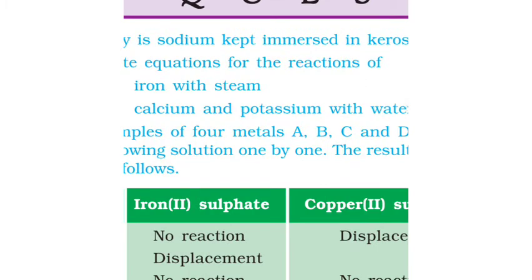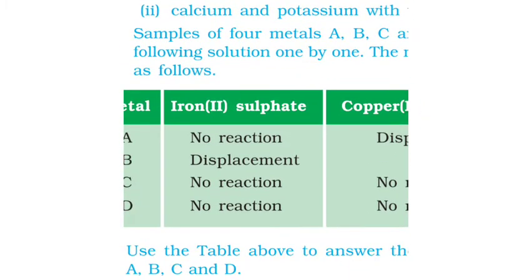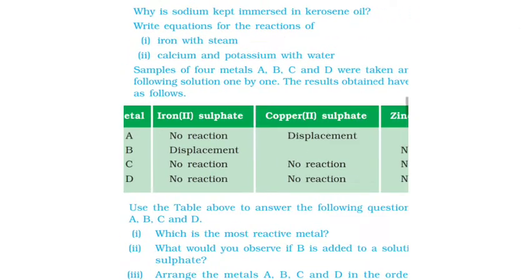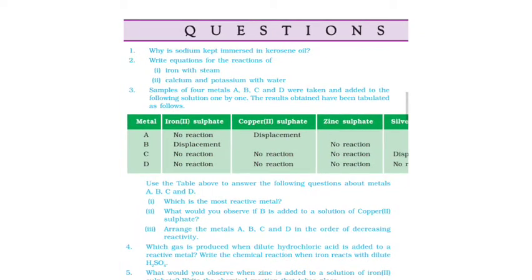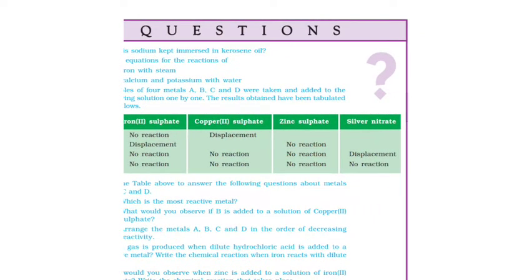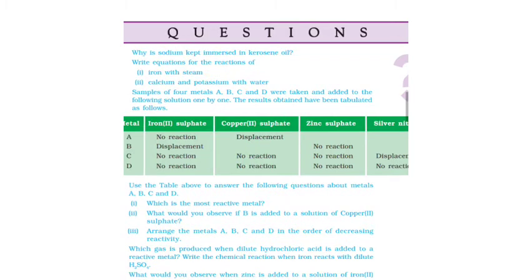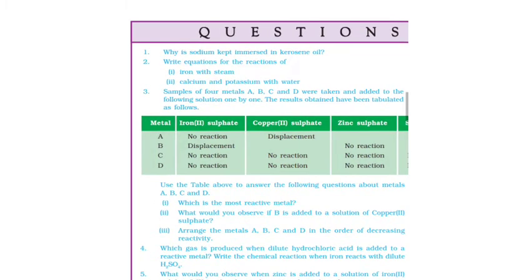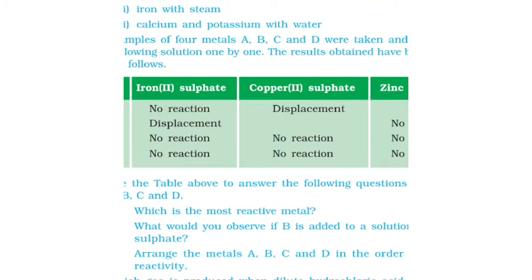Now the next question is, samples of 4 metals A, B, C, D were taken and added to the following solutions one by one. This question is given. Now according to the activity series of metals, the reactivity of the given metals is zinc greater than iron, greater than copper, greater than silver.